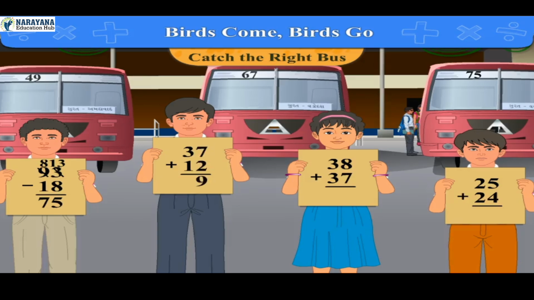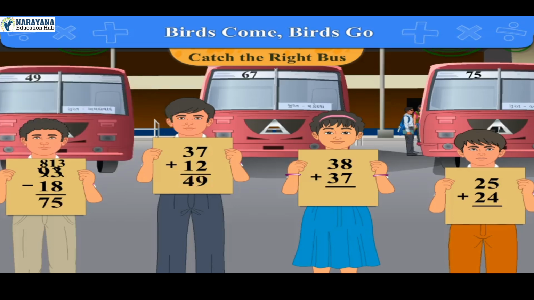Now the sum of 3 and 1 is 4. So write it below 1. So we get the answer 49. So the boy with the sixth card will sit in bus number 49.